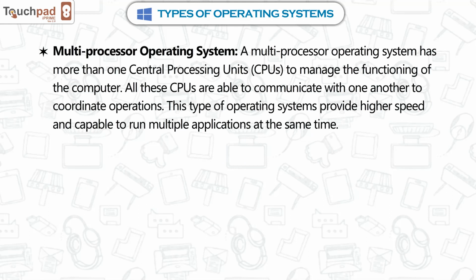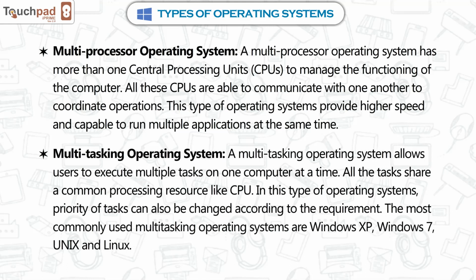Multiprocessor operating system. A multiprocessor operating system has more than one central processing unit, CPU, to manage the functioning of the computer. All these CPUs are able to communicate with one another to coordinate operations. This type of operating system provides higher speed and is capable of running multiple applications at the same time.